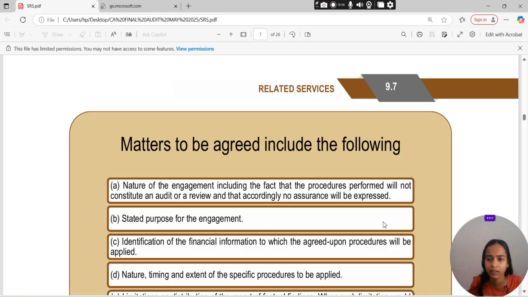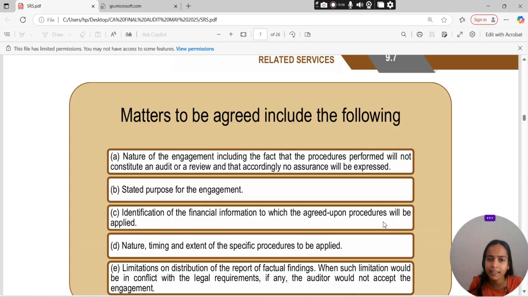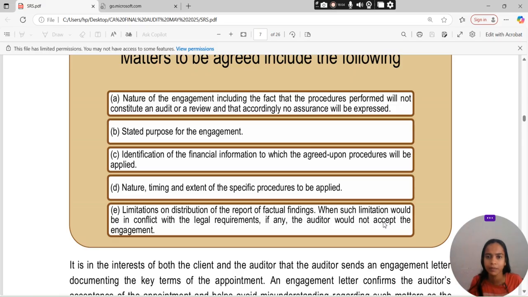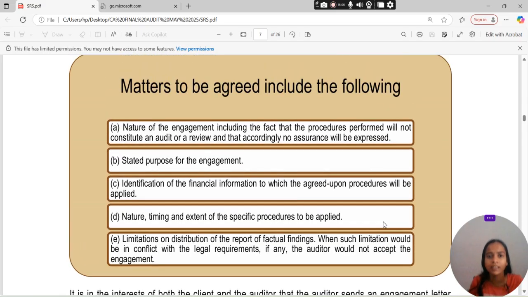What are the matters to be agreed? They include the following. The nature of the engagement, including the fact that the procedures performed will not constitute an audit or a review and that accordingly no assurance will be expressed. These are the matters to be included under the agreed upon procedures engagement regarding the financial statement.